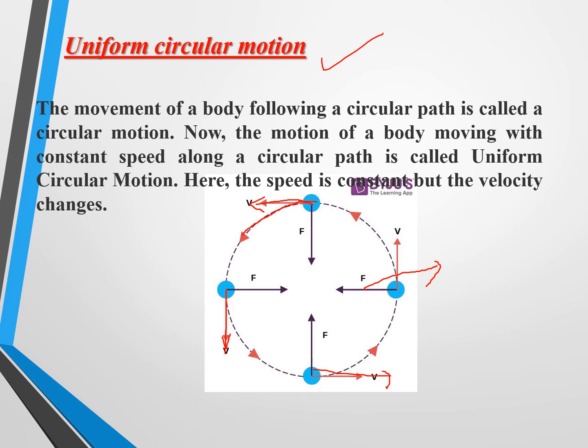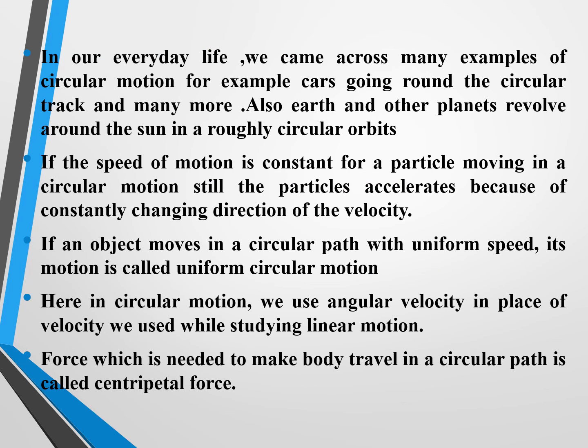So the movement of a body following a circular path is called what? Circular motion. Now the motion of a body moving with constant speed along a circular path is called uniform circular motion. Here the speed is constant but the velocity changes. So in a circular path the magnitude is equal, but the direction at all the tangent points is different. In our everyday life, we come across many examples of circular motion. For example, cars going around the circular track and many more. Also, Earth and other planets revolve around the Sun in roughly circular orbits.